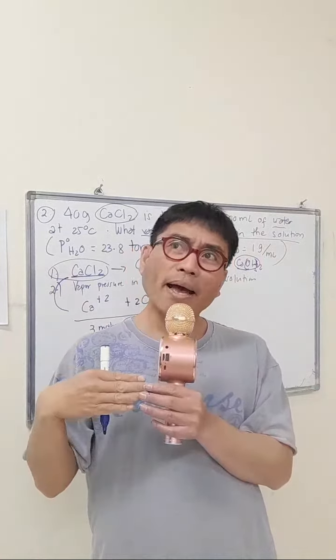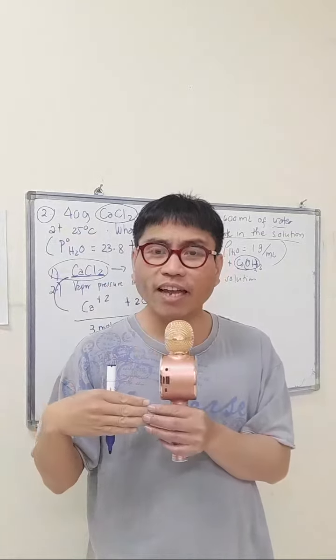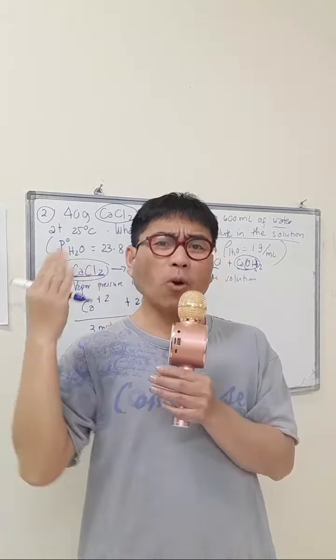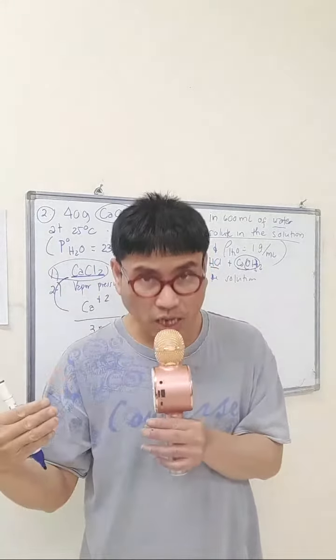For example, positively charged ions and negatively charged ions, meaning to say cations plus anions. They are all ions. So if the compound will yield ions, automatically they are an ionic compound and a salt.